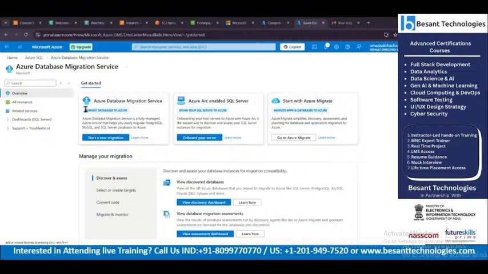So Azure Database Migration Service, you meant to say, right? Yes. So this is Azure Database Migration Service, which you will be requiring in your day-to-day work when you start working on this cloud. So this gives a major part.